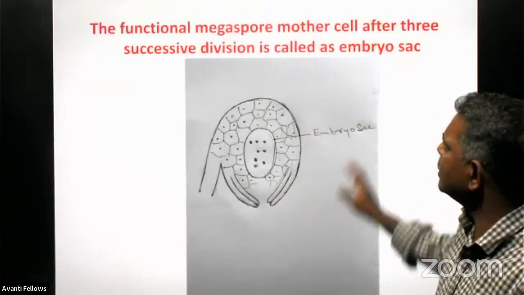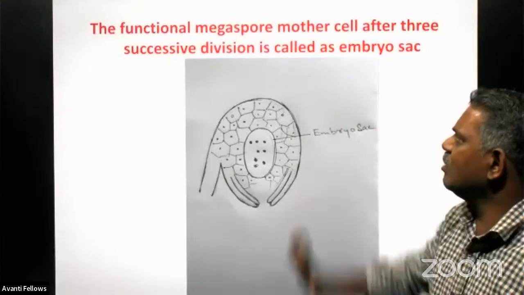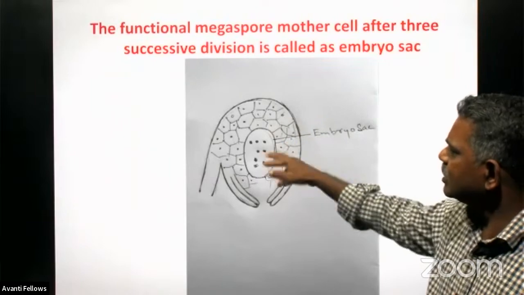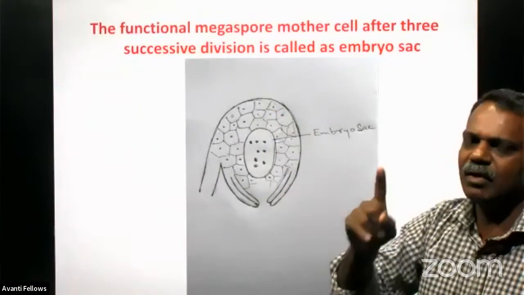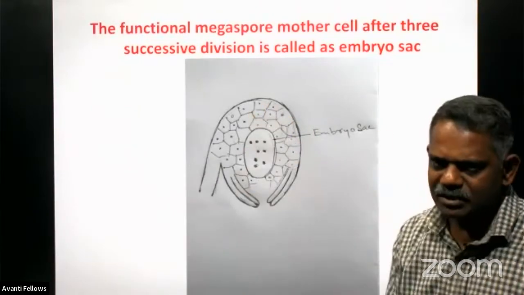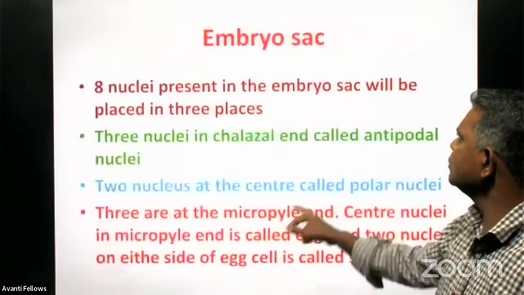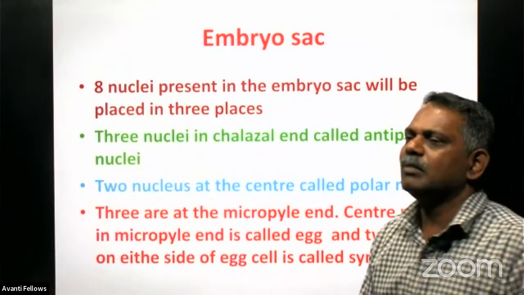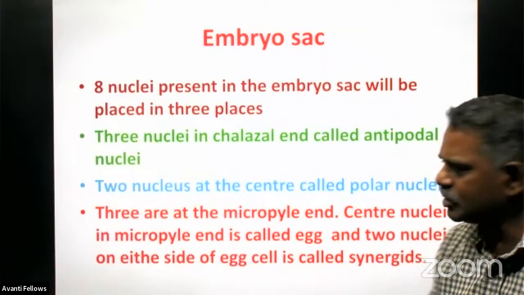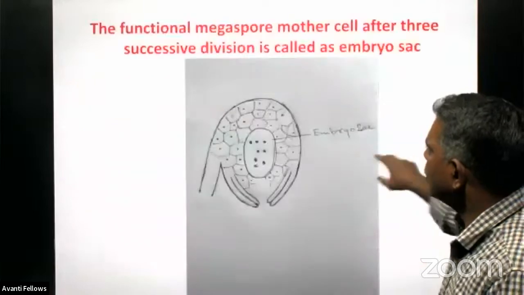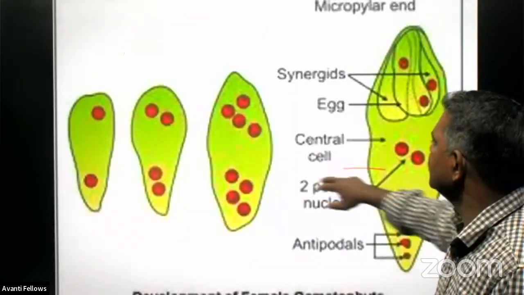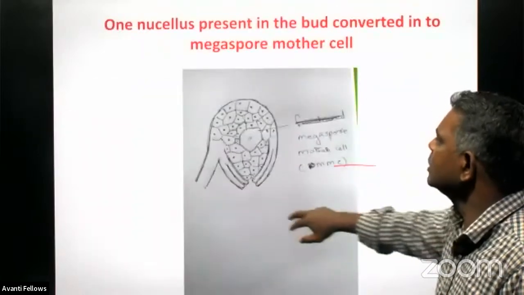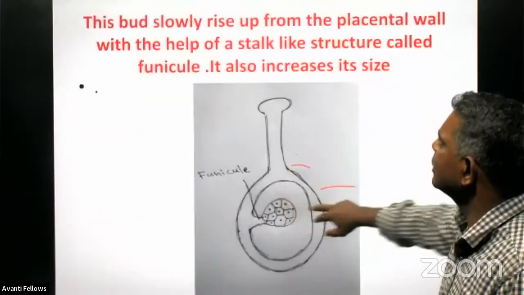So the embryo sac is actually developed from a functional megaspore mother cell only. And this functional megaspore mother cell develops from one of the nuclear cells present in the bud, right? So this is the way through which the ovule is getting developed inside the ovary. And this is a very important topic. Let us see once again the various events happening during the process of megasporogenesis, right?